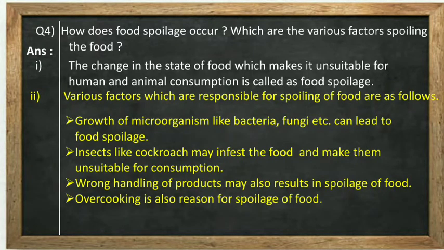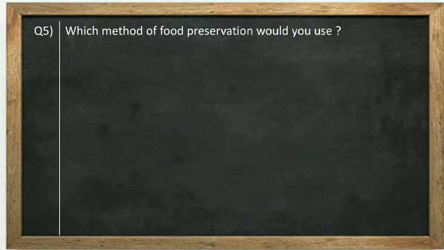अगर कोई insect उसमें चला जाता है then also we should not consume that food. Wrong handling of product may also result in spoilage of food. If you are not handling it properly, time to time you are not giving it heat etc., then also our food gets spoiled. Overcooking is also a reason for spoilage of food.